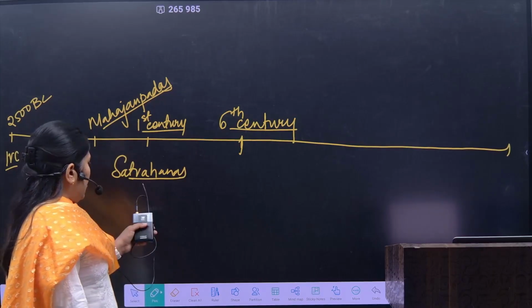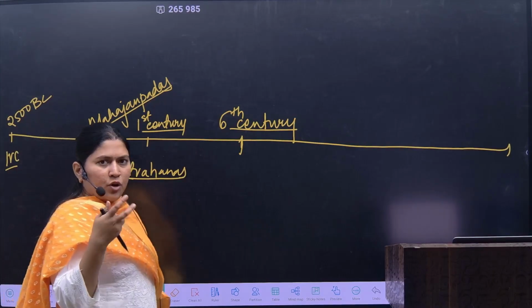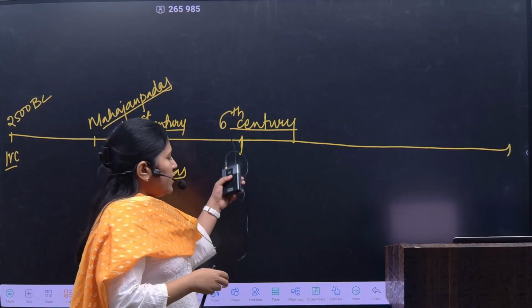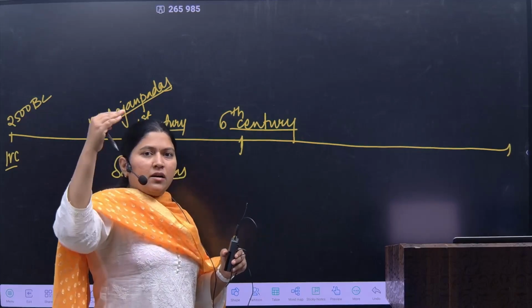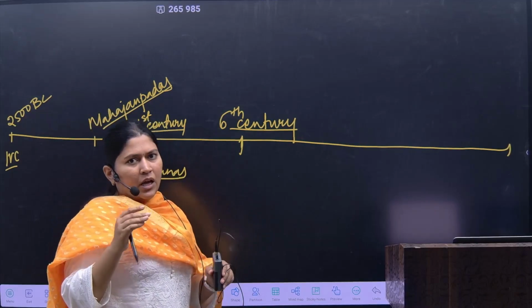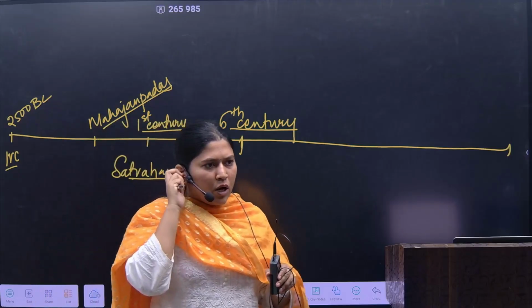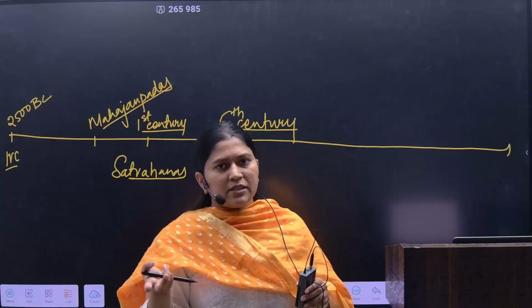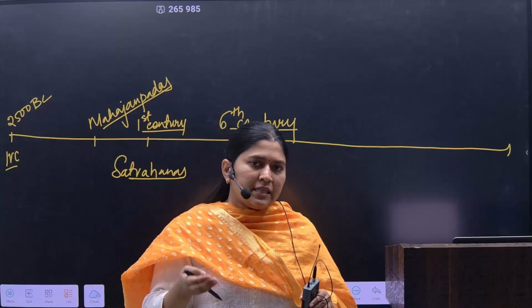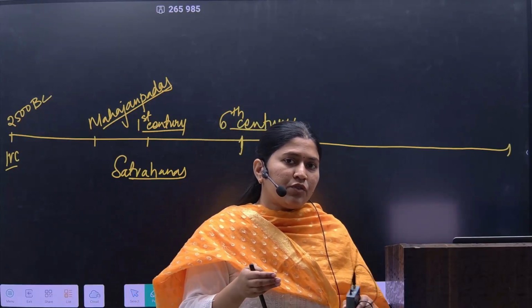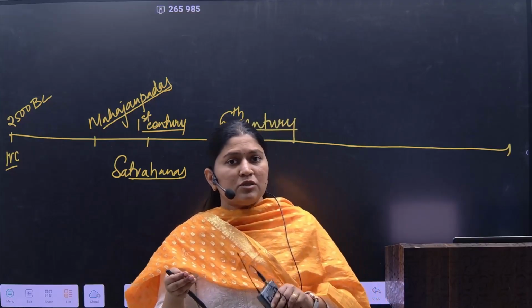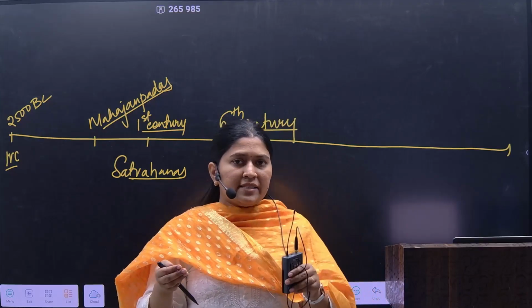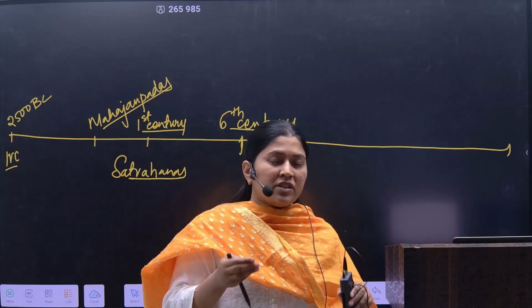Now, ancient history is at its peak up till the 6th century. Of course, there are many texts which say that ancient history existed up till the 8th century. Some texts say that medieval history rightly started from the 8th century. Some say no, it didn't start from the 8th century, it started from the 6th and a half or 7th century.